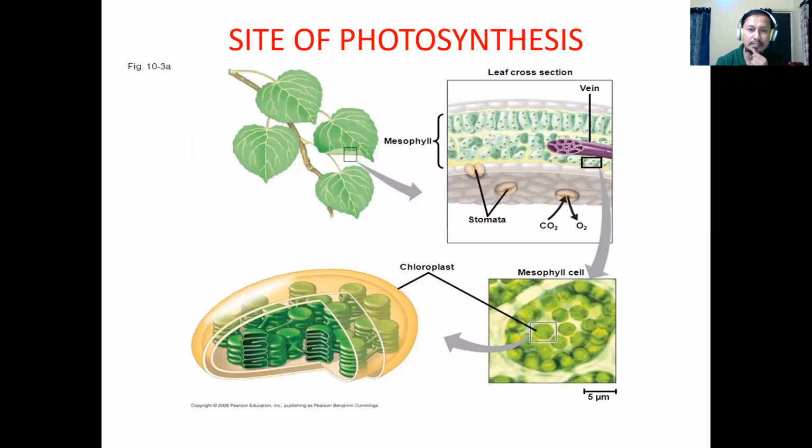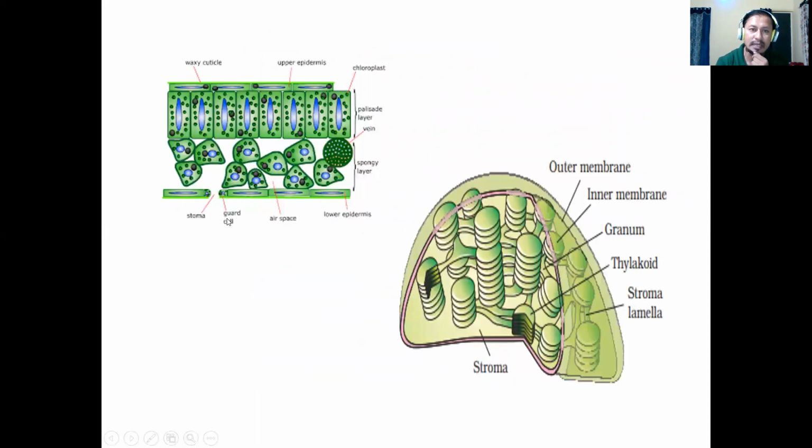The chloroplast is a double-membrane-bound organelle which is there in the green parts of a plant. Maximum it is seen in the leaves. So this is the structure, and here I'll show you in detail. It has a waxy cuticle, upper epidermis, and chloroplasts are there in the palisade layer. There are a few veins, spongy layers, lower epidermis, some air spaces, and there is a stomata also.